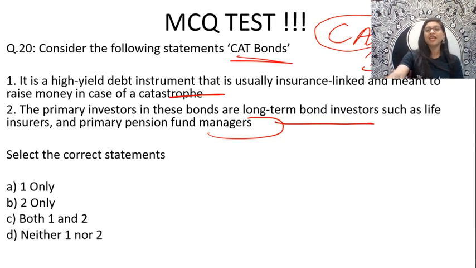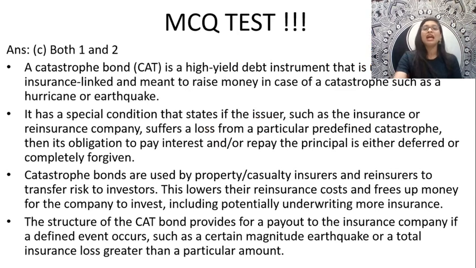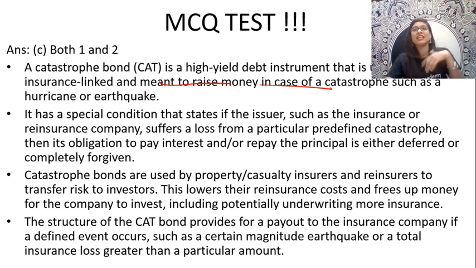If you see this particular catastrophe bonds, guys, they are a high yielding debt instrument. Because it is actually meant for what? For certain insurance linked. Because they want to increase the money in case of certain catastrophe, like when there is a sudden earthquake or a hurricane, certain natural calamities and all, when you least expect it. In such kind of situation, they want to raise the money using this bond called as catastrophe bond.